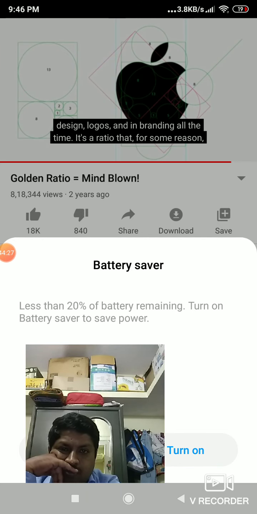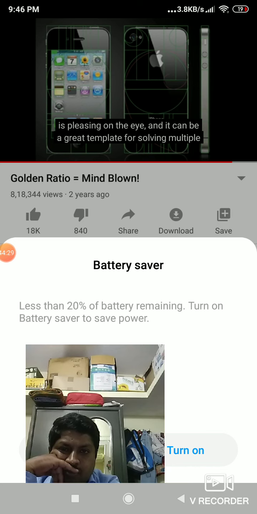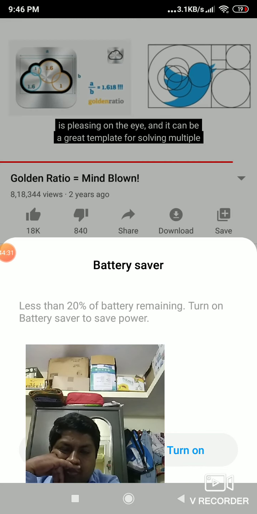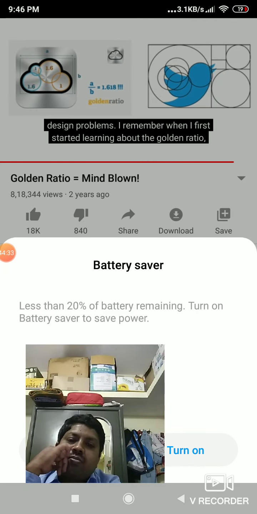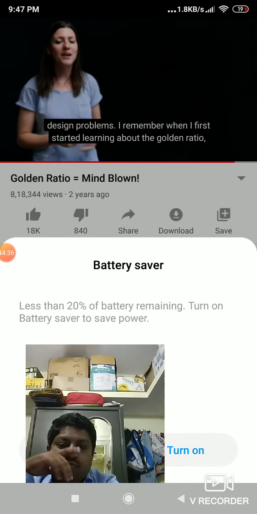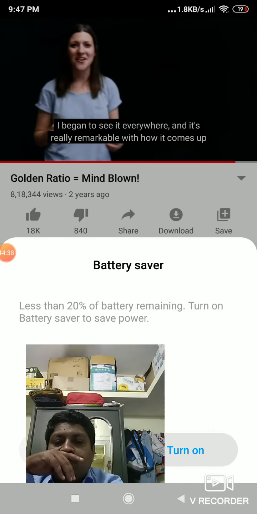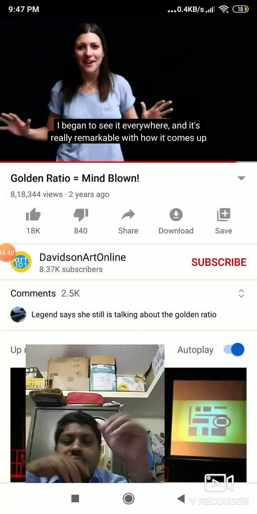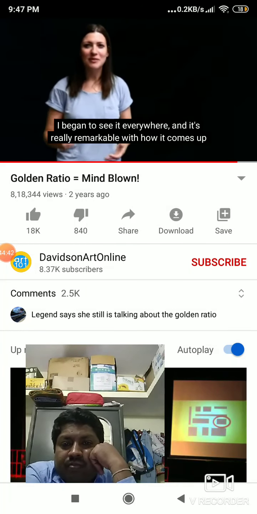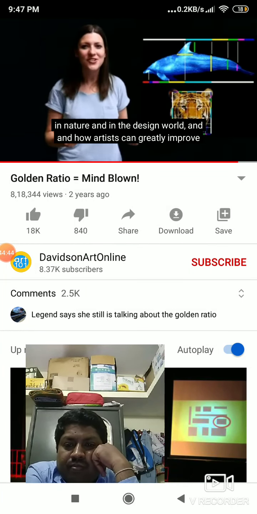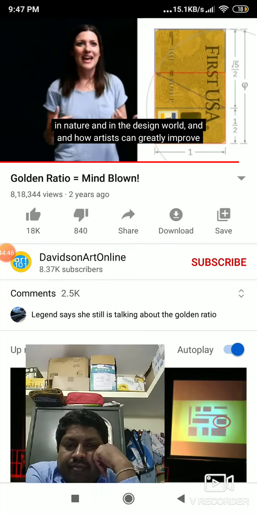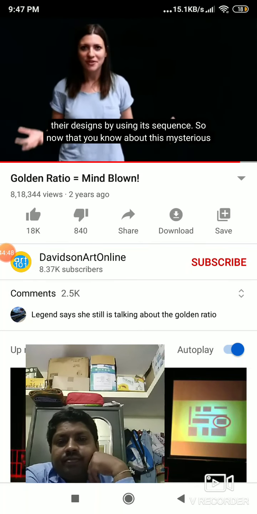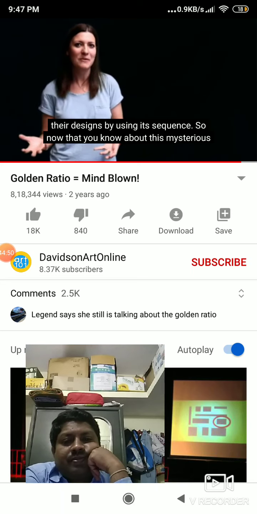It's a ratio that, for some reason, is pleasing on the eye, and it can be a great template for solving multiple design problems. I remember when I first started learning about the golden ratio, I began to see it everywhere. And it's really remarkable with how it comes up in nature and in the design world, and how artists can greatly improve their designs by using its sequence.